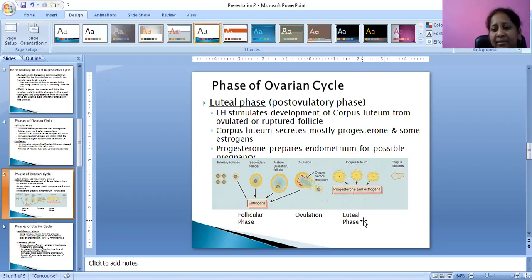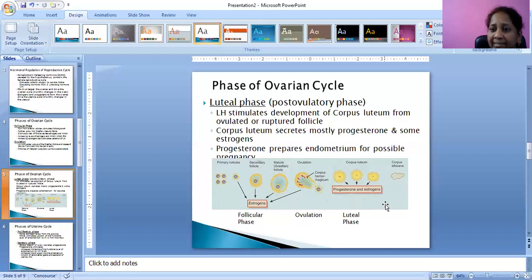Because of luteinizing hormone, after the release of the ovum, the cells of the ovary wall will be changed into the corpus luteum. This corpus luteum will be secreting progesterone hormone.